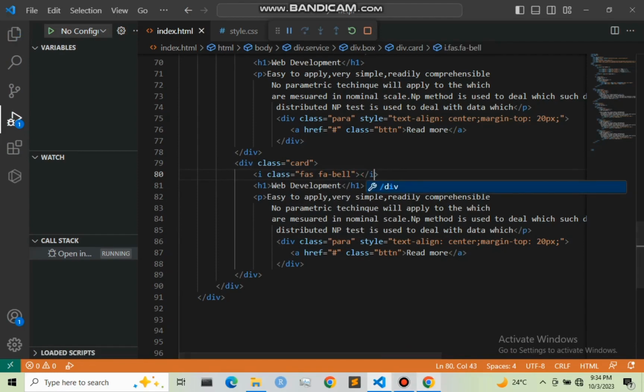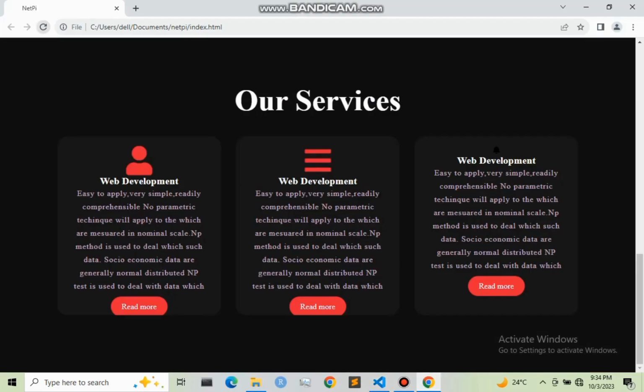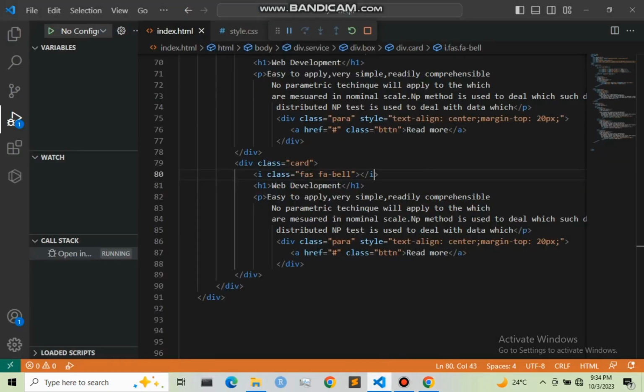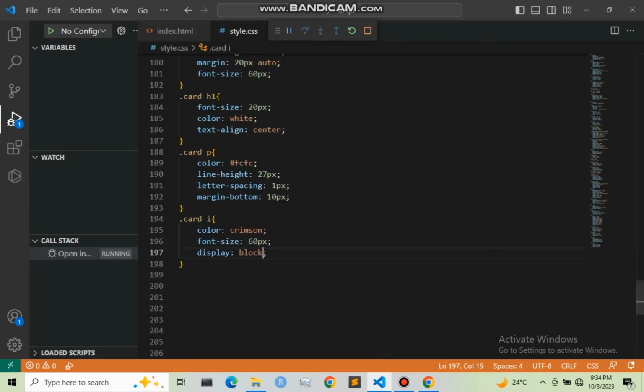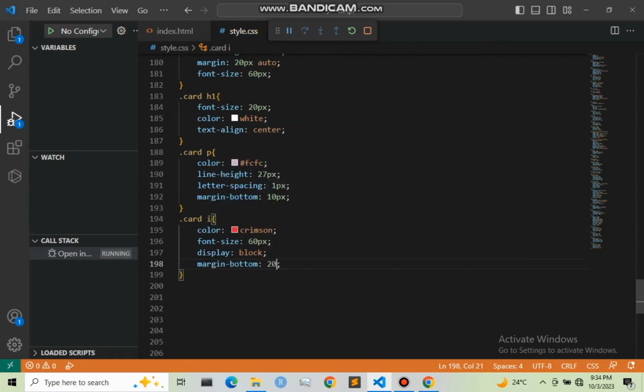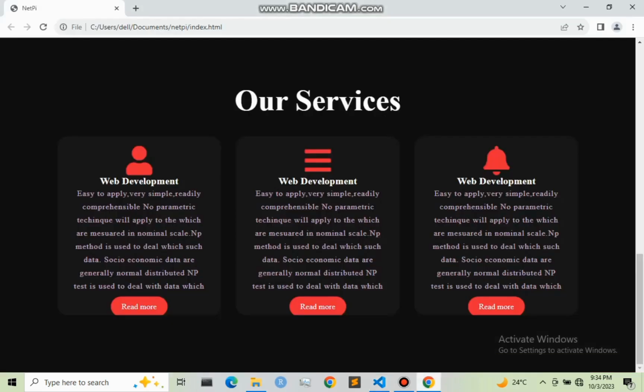So let me save this and refresh our web page. So we have it there. So let us now give it the margin bottom. I want to give it a space of 20 pixels from the bottom. Margin bottom, that is 20 pixels. So let me save this and refresh it.